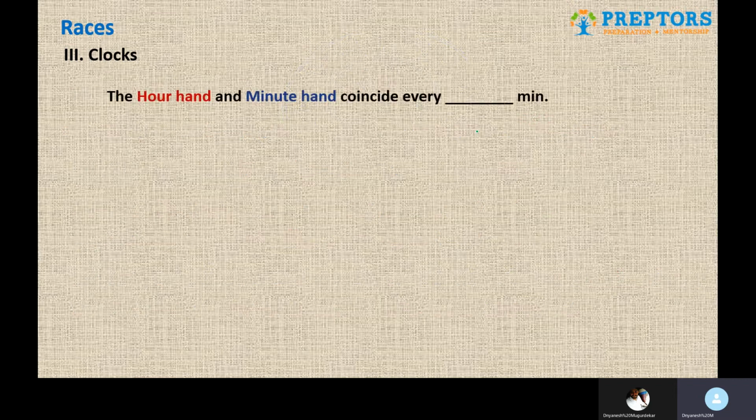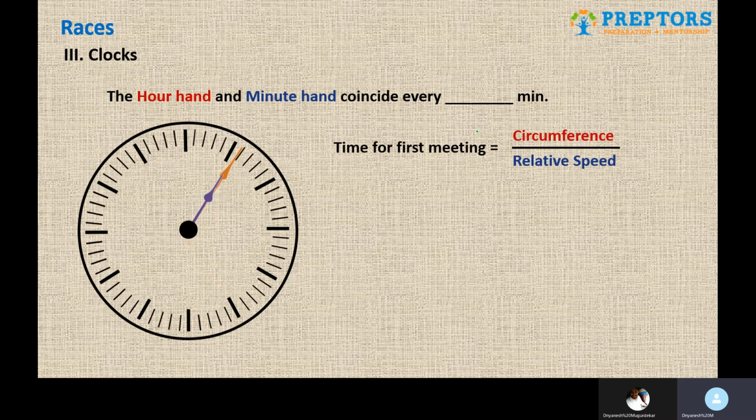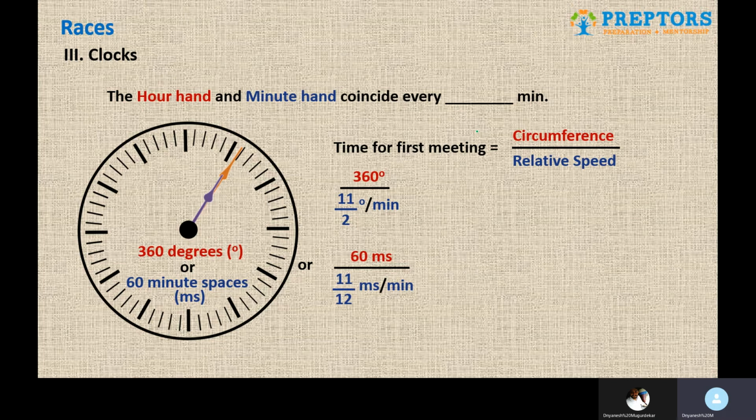The next part, the standard time of coinciding the minute hand and the hour hand. So obviously this can be given by a formula. Time taken to meet is separation upon relative speed. Separation in a race is the circumference. If you take it in degrees, then the relative speed will also have to be taken in degrees, which is 360 divided by 11 by 2. If you take the circumference in minute spaces, relative speed is also taken in minute spaces, which is 60 upon 11 by 12. Both the things will give you the same answer, which gives me 65 5 by 11 minutes.